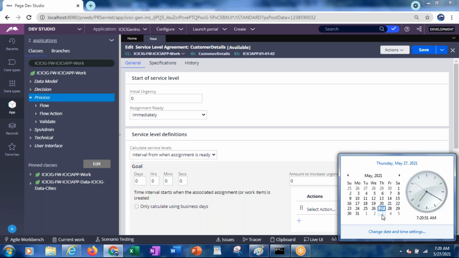Also, it will go to that particular manager's work list. Whenever the manager logs into the portal, he can see his work list under My Work. And he will also get an email after approving. The person who applied for the leave will also get a mail saying that your leave request has been approved.